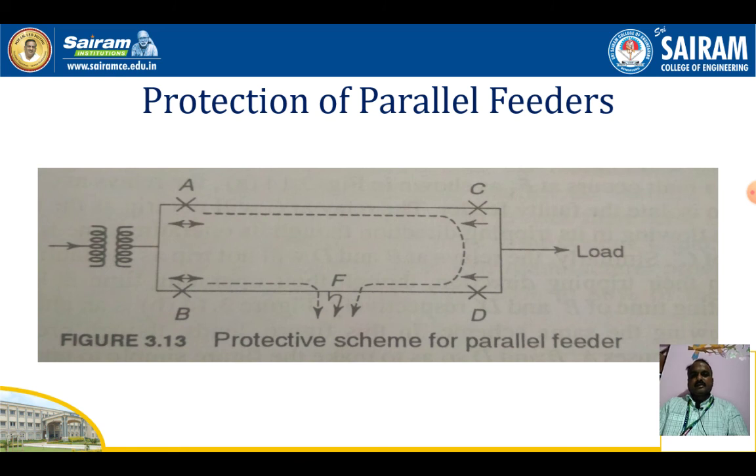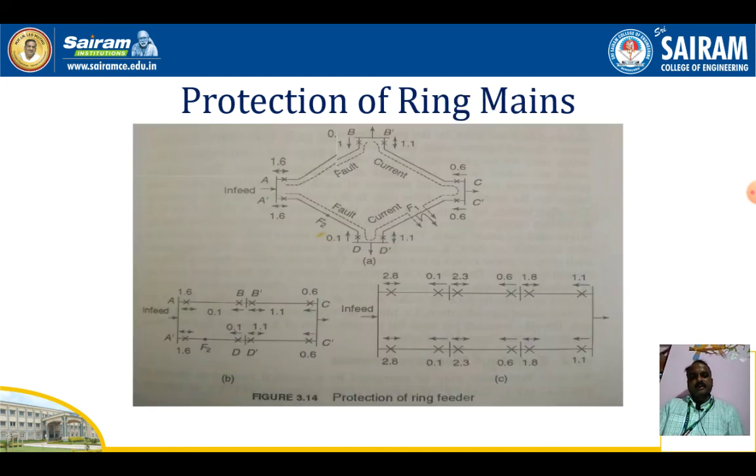So these are the parallel feeders, you can see in this figure. If one relay fails, another relay will operate and isolate the fault. So we can supply the consumers through another path. If we have two parallel paths, we can supply like this. So this is one type of feeder, and the ring we have already seen in the previous one.